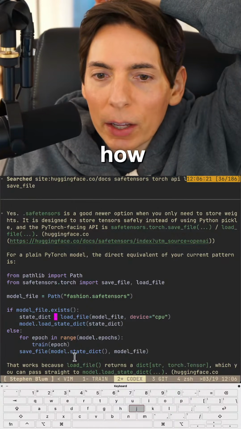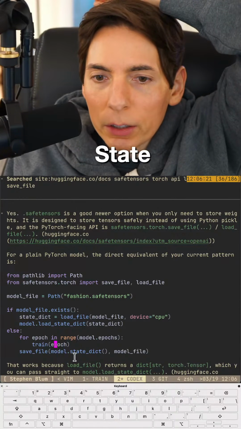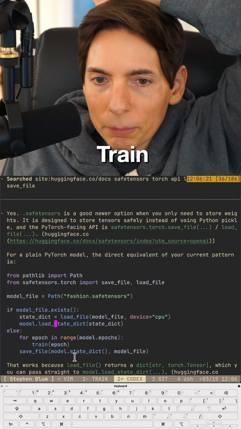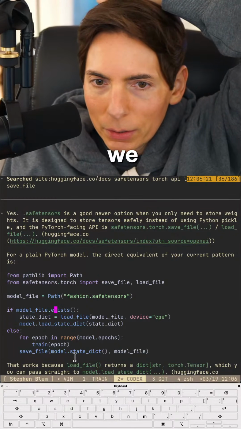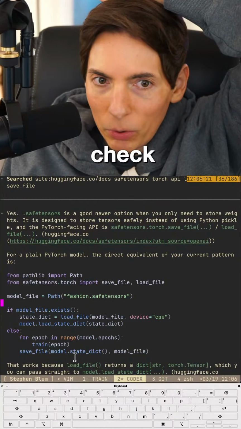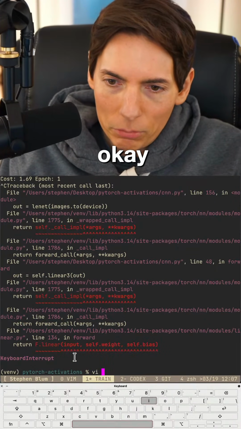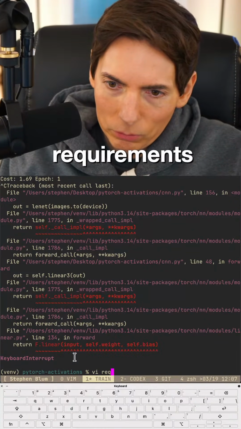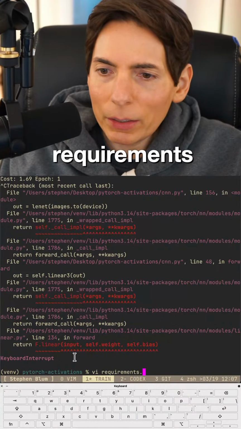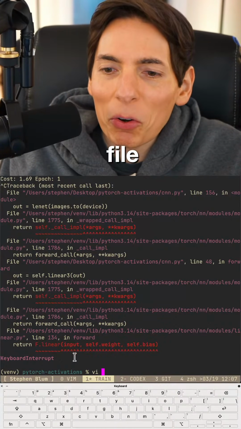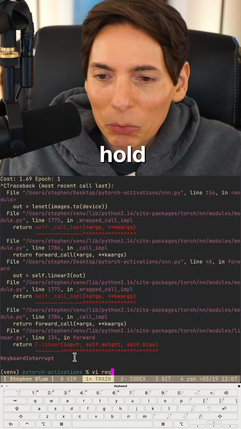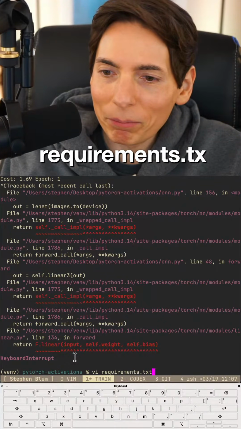Okay, so how do we save? State dictionary. Train. Okay. So we could check. All right, we're going to do the Torva. Since you said to do it, we're going to do it. Okay. By requirements. I guess we don't have a requirements text file. Hold on. Requirements.txt. We don't have this.